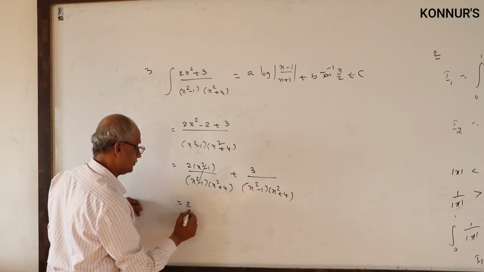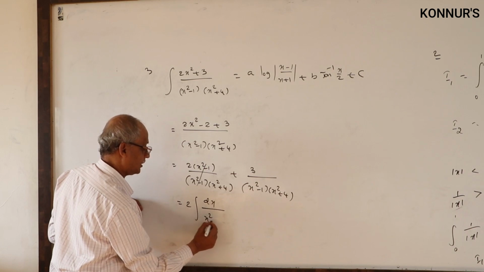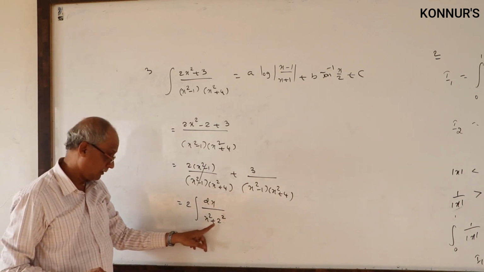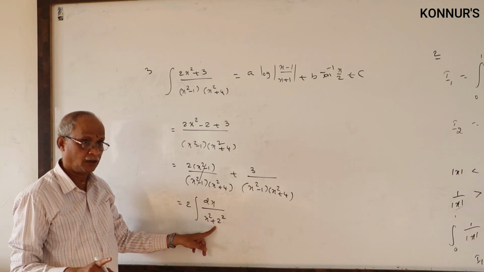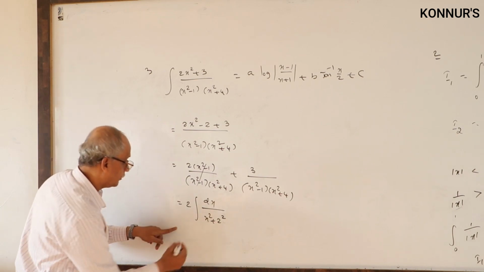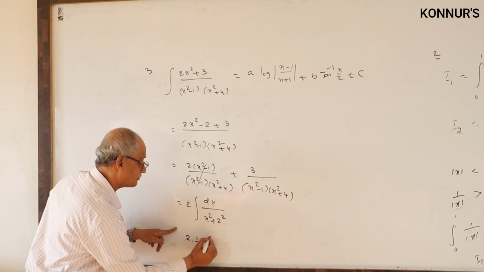When you integrate, 2 outside, integral dx by x square plus a square. What is the integration of 1 by x square plus a square? 1 by a tan inverse x by a. What is the value of a? 2. So 1 by a tan inverse of x by a.